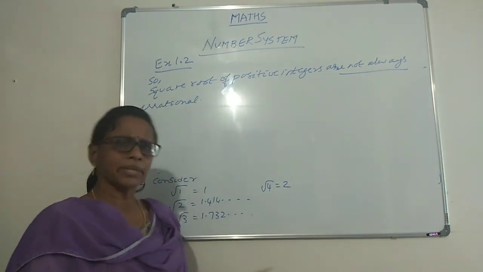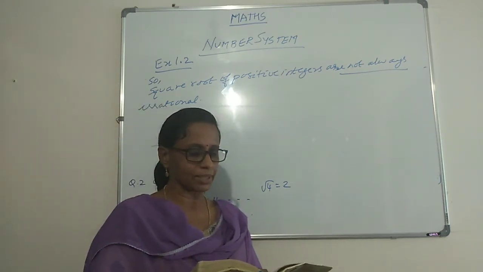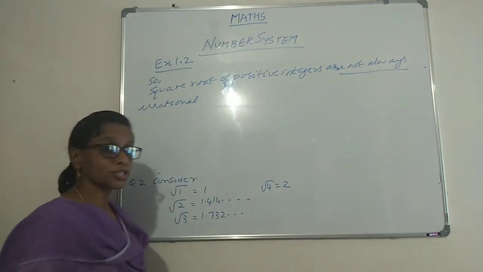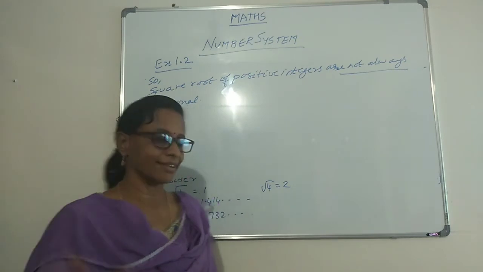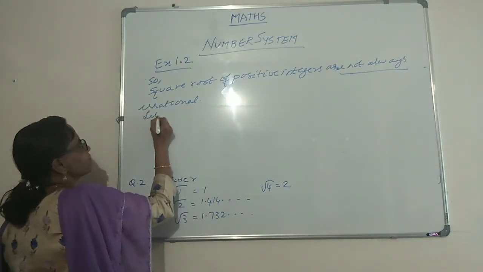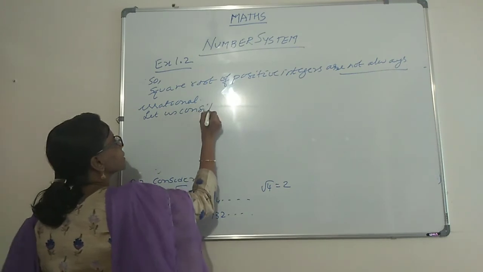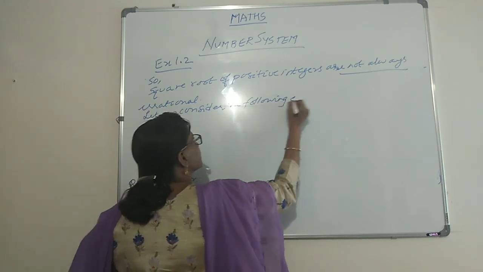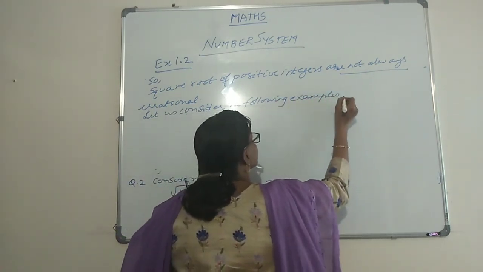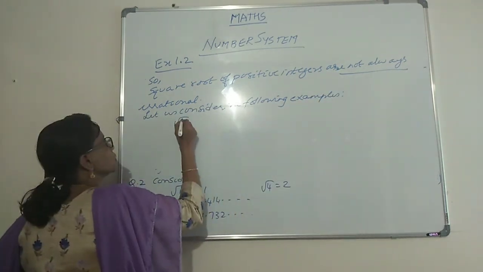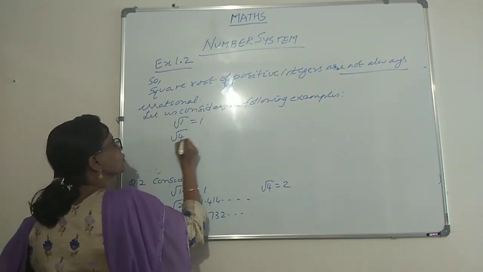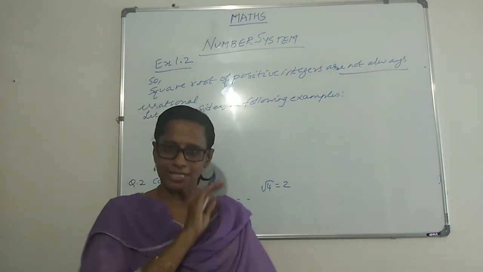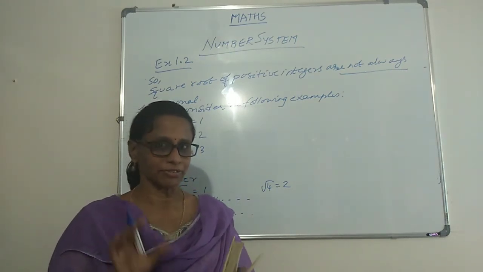We have already given an example. If not, give an example of a number that is a rational number. So we've got enough. We've got root 1, we've got root 4. We can proceed. Root 9 is 3. Let us consider the following examples. That is, root 1 is 1, root 4 is 2, and root 9 is 3. Of course, you can continue. You can also write root 16 is 4. That's your wish. We start and we write it like this.